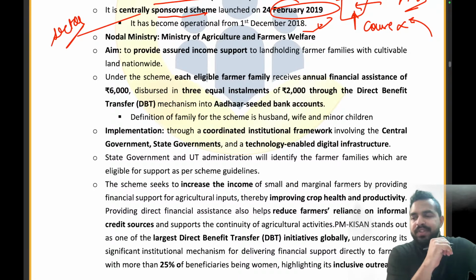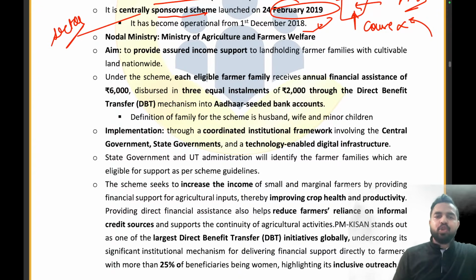Now what is the nodal ministry? As we are properly working for the agriculture sector, for the kisans, for the farmers, so we are having it for the Ministry of Agriculture and Farmers Welfare. What is the aim, my dear friends? The aim is to provide assured income support to landholding farmers, families with cultivable land nationwide.